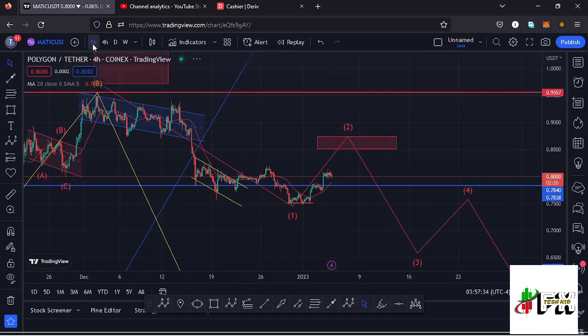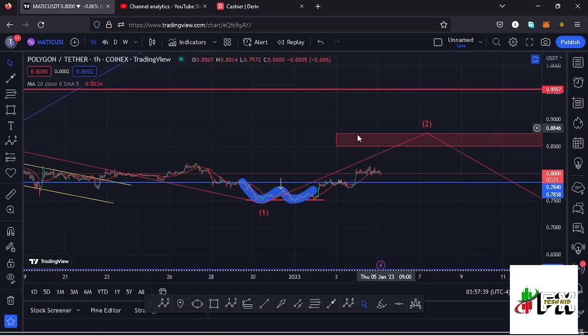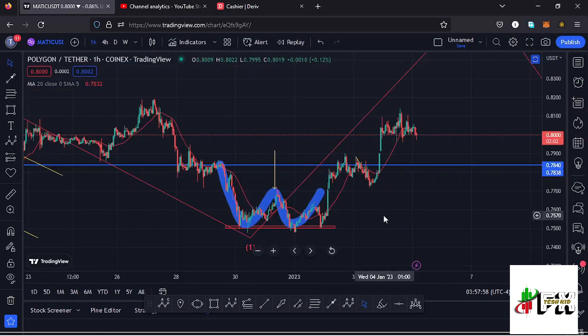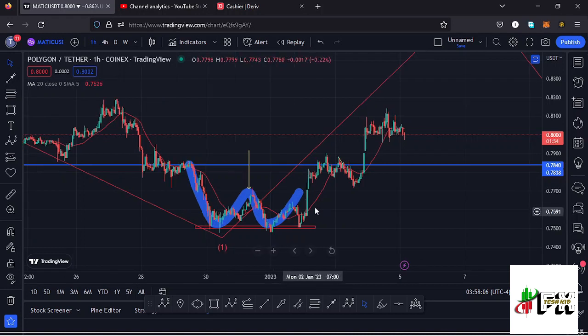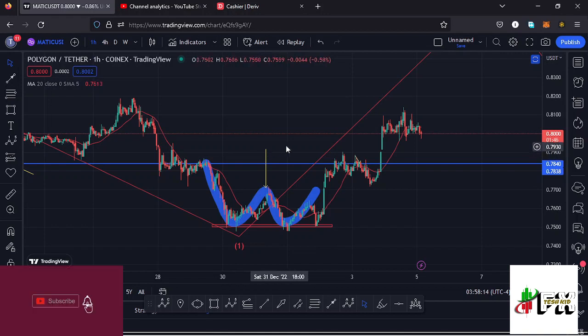And jumping to the 1 hour chart, where we had formed a chart pattern that was fully supporting the formation of this second wave. Here on the 1 hour chart, you can see we had seen the formation of a double bottom, which is a chart pattern that gives us a breakout to the upper side, having the minimum target area of the breakout being given by the height between the neckline and the bottoms, and that was giving me a minimum target area back to around the $0.7916 mark, which is a target area that we have fully maximized.